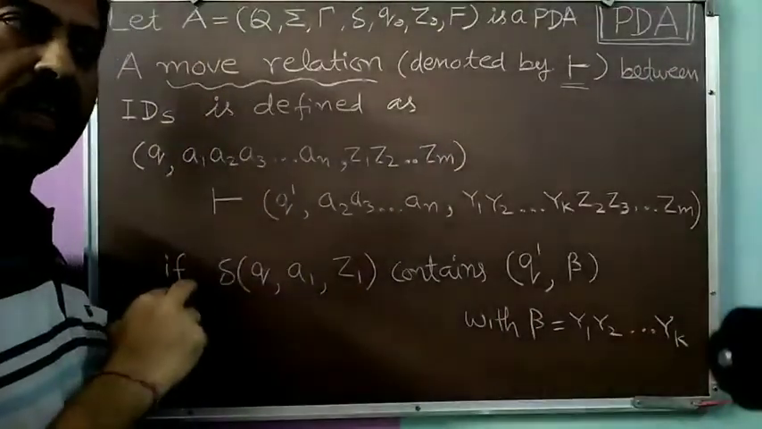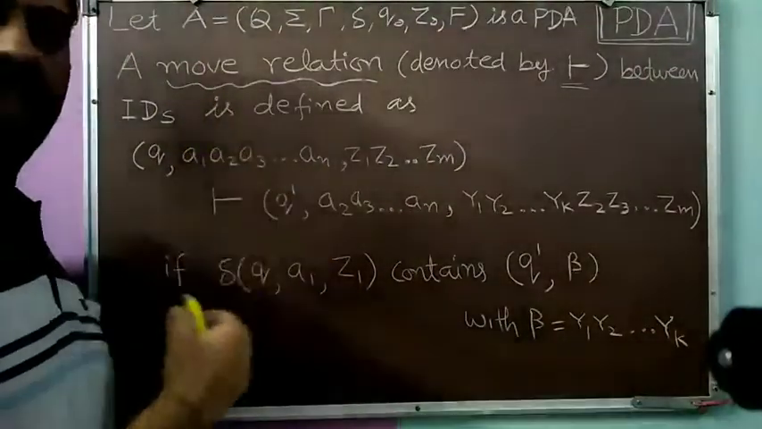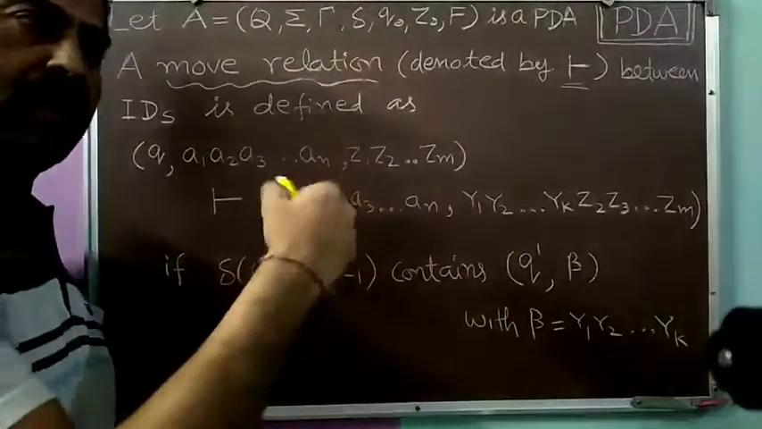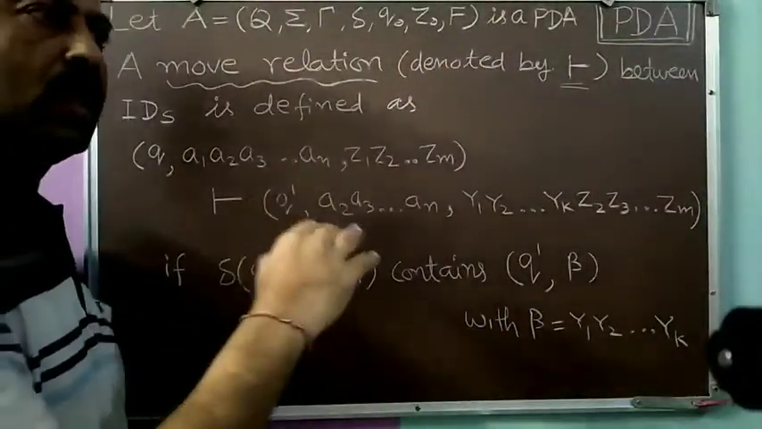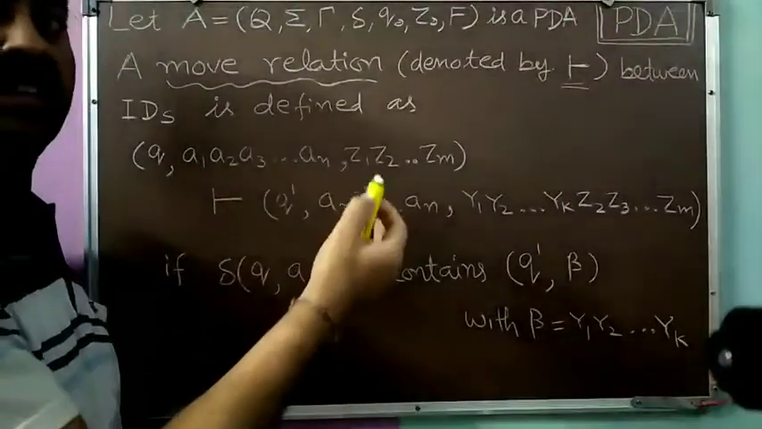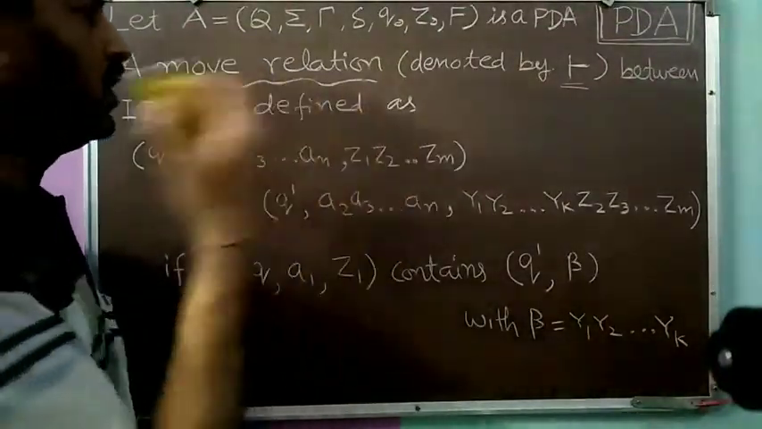It starts with the initial ID. As per the transition function, it moves to some other ID, and then again as per the current situation, it moves to some other ID. So PDA in action is nothing but the movement between the IDs.